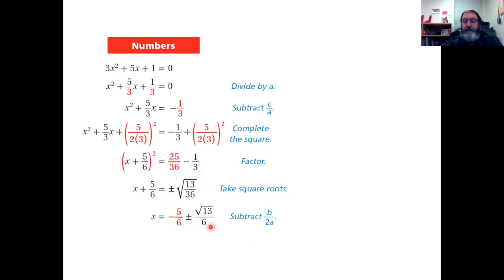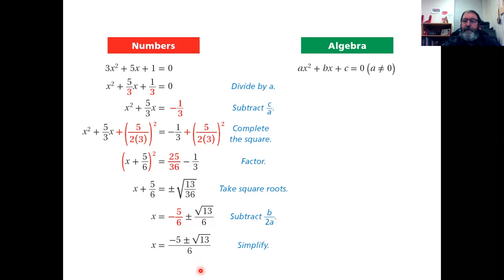Now at this point, I have this common denominator of 6, so I'm able to combine the numerators: negative 5 plus or minus square root of 13, all over 6. So this is something we've learned how to do. Now, we do the same thing with a quadratic equation in standard form, ax squared plus bx plus c, but we just leave the letters.